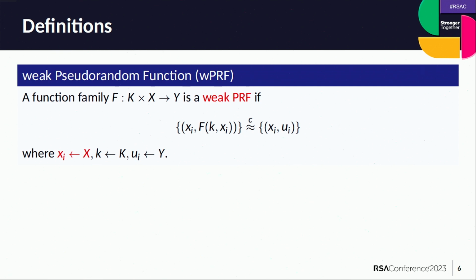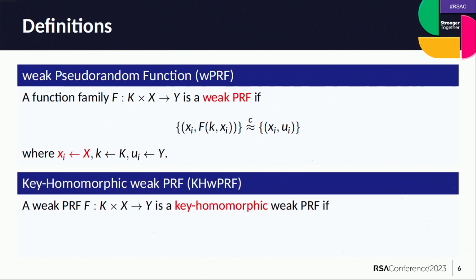It's long been known that once you have a weak PRF, you can construct basically any cryptographic application in the symmetric key world, such as symmetric key encryption or message authentication code. But it's impossible to get any kind of public key encryption functionality, at least in a black box way, out of a weak pseudo-random function. However, things change when we augment this simple primitive with group homomorphism.